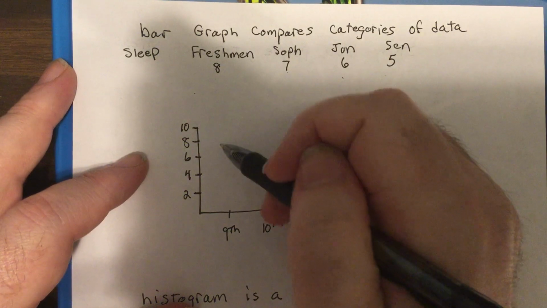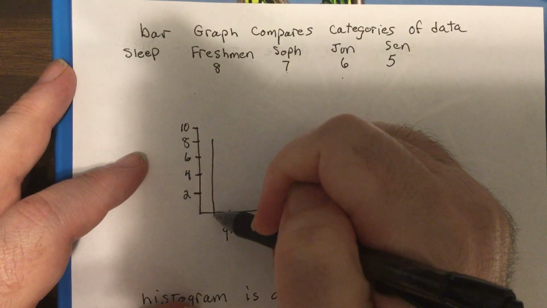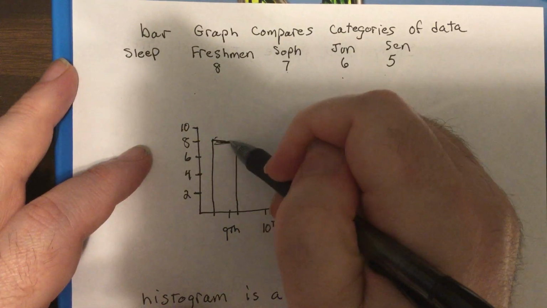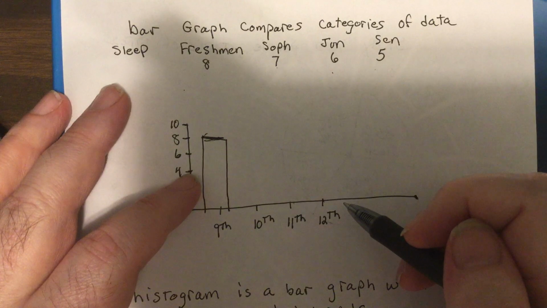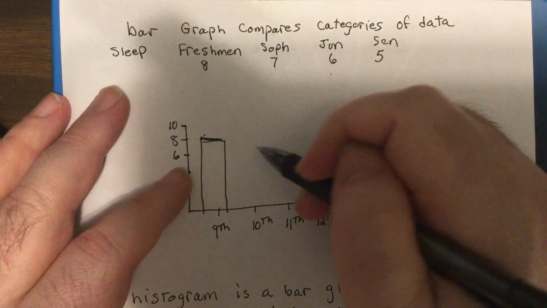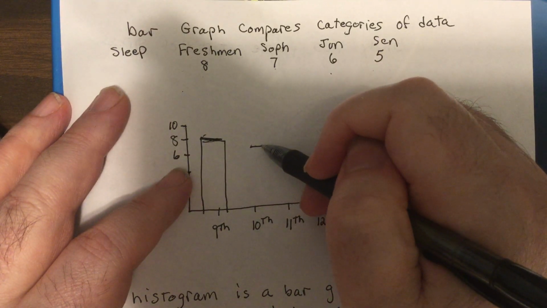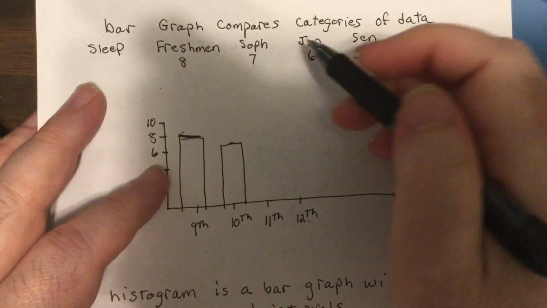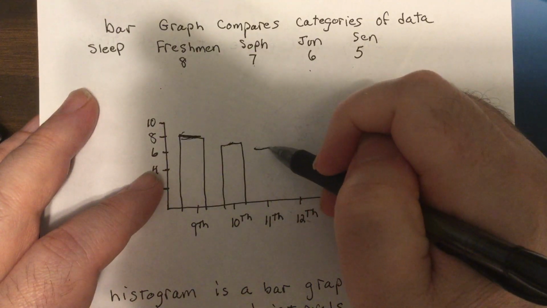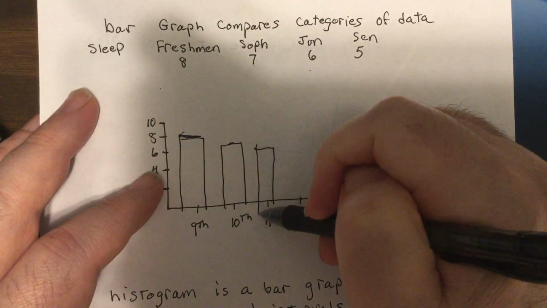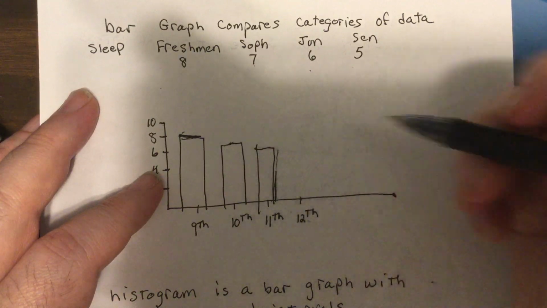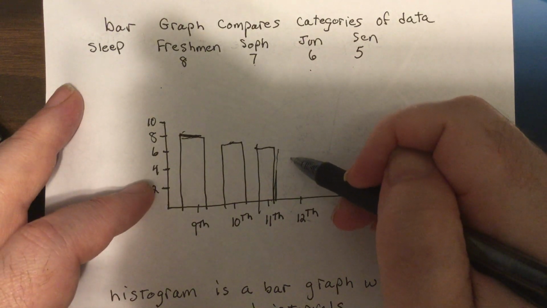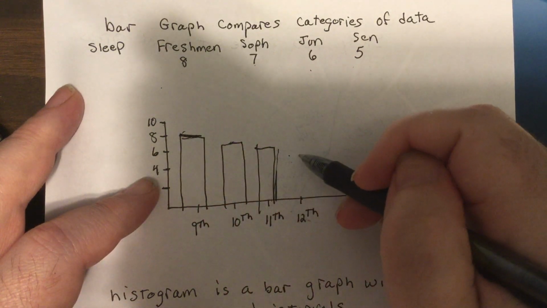So freshmen get 8. So we're just going to draw a bar. Oh, that's horrible. I'm doing this by freehand. You should use a ruler, but I can't find my ruler. So sophomores get 7, so that would be a little lower. Then juniors just get 6. Holy cheese, even lower. So you do this study because you want people to do something. Government to fund a study. What can we try? So then, seniors are even lower.